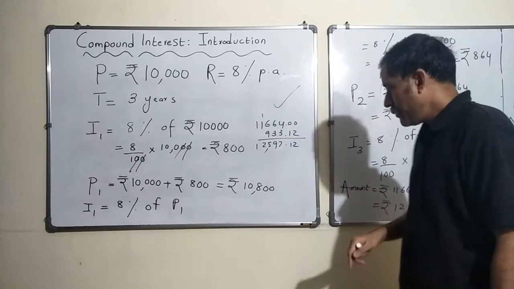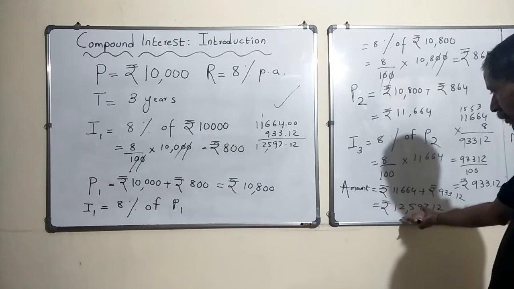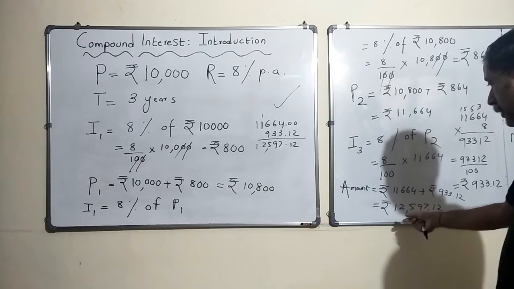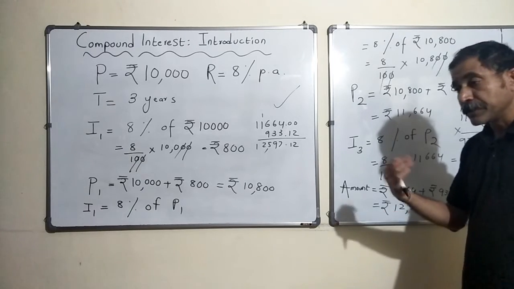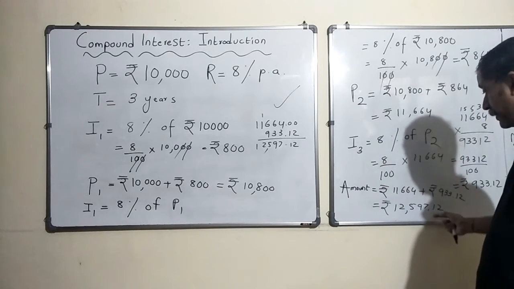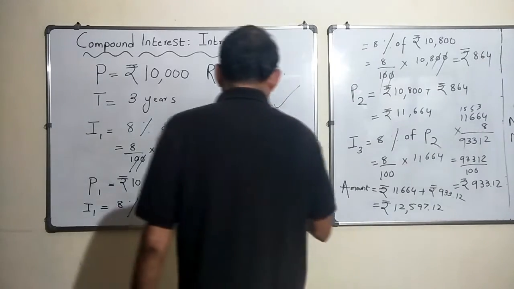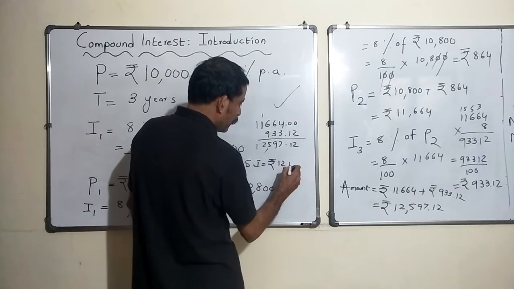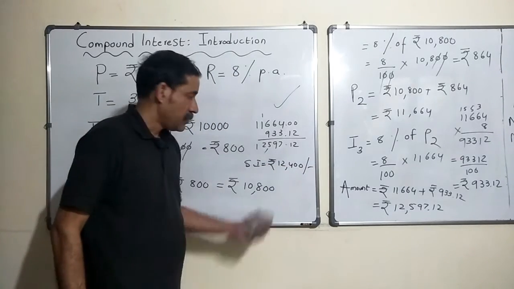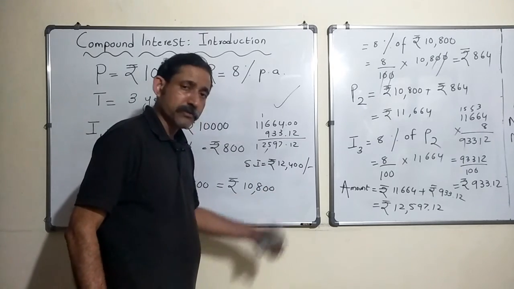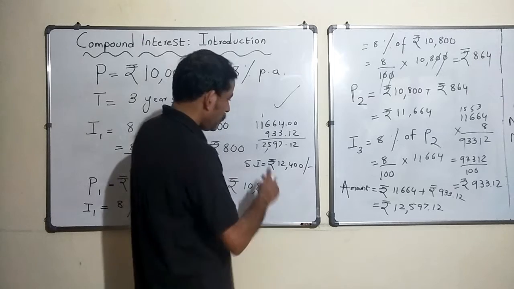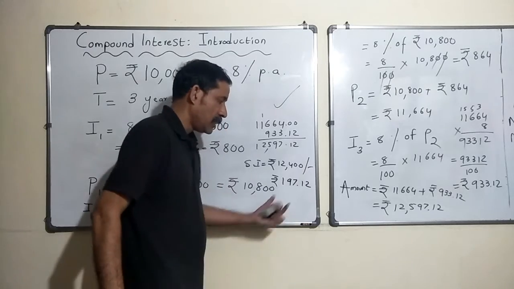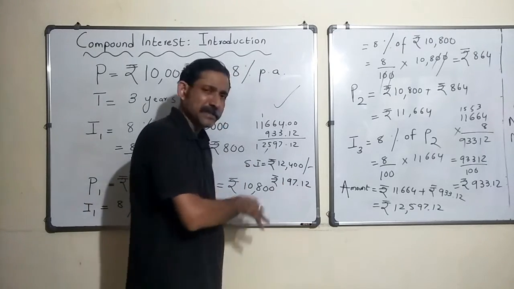Now if you are observing on a side note, this was the amount eventually that I should get from the bank: 12,597.12. And in the case of simple interest I earned rupees 2,400 interest, and 10,000 was my initial investment. If you look at it, there is not much difference. 197.12 is the difference. Only approximately 200 rupees, slightly less than 200 rupees.